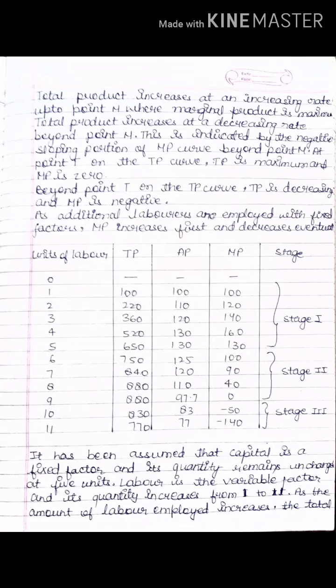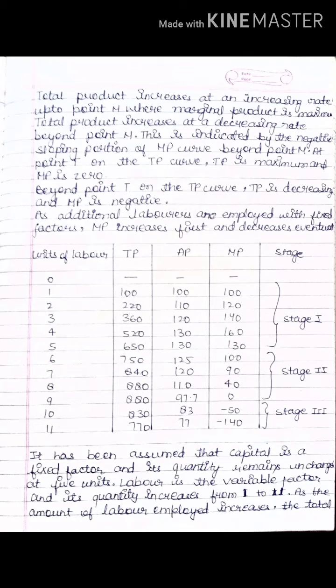Now beyond point T on the TP curve, TP is decreasing and MP is negative. As additional laborers are employed with fixed factors, MP increases first and decreases eventually. Decreases eventually means later on, when it shows the diminishing rate of return in case of total product, MP starts decreasing. That is, marginal product starts decreasing.